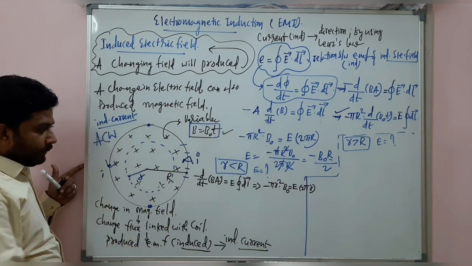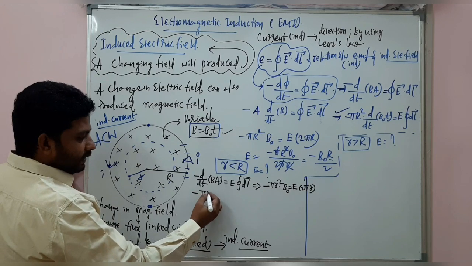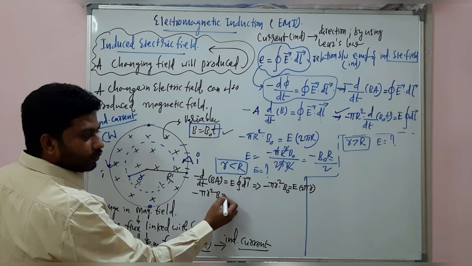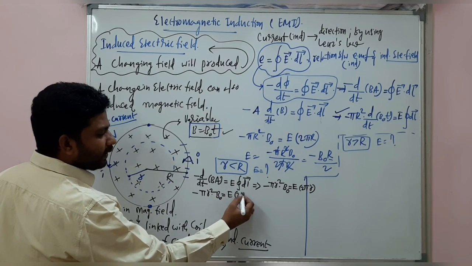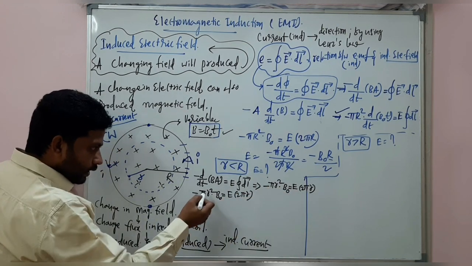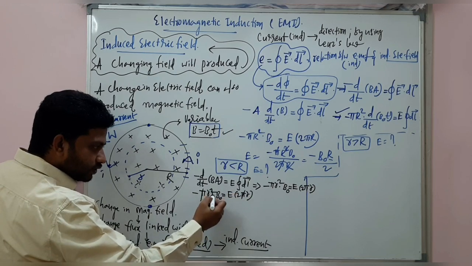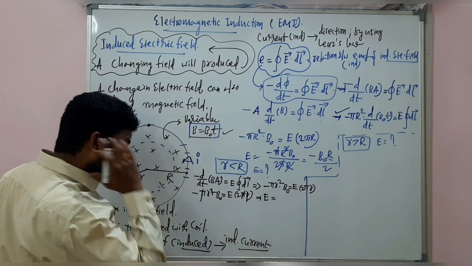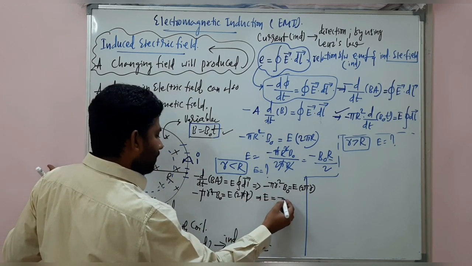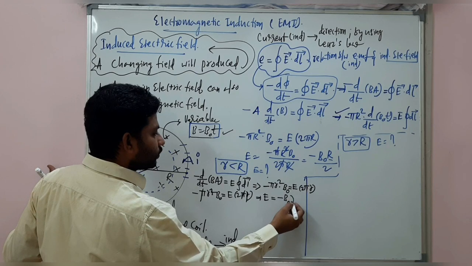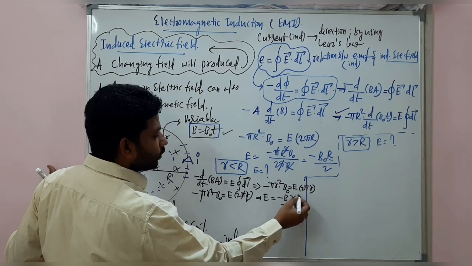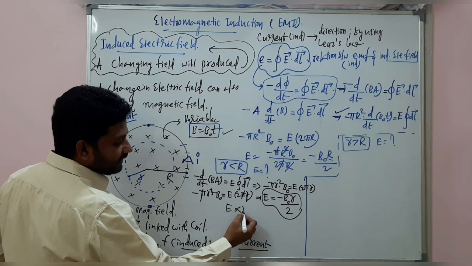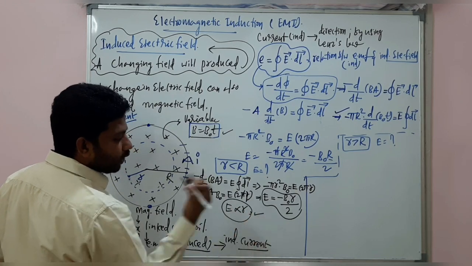Alright, my dear students. Now minus pi r square into B naught is equal to E into 2 pi r. That is the same as I wrote. Pi cancels, one small r cancels. From here, carefully see, E is equal to minus B naught into small r divided by 2. Remember, my dear students, here the induced electric field is directly proportional to small r.